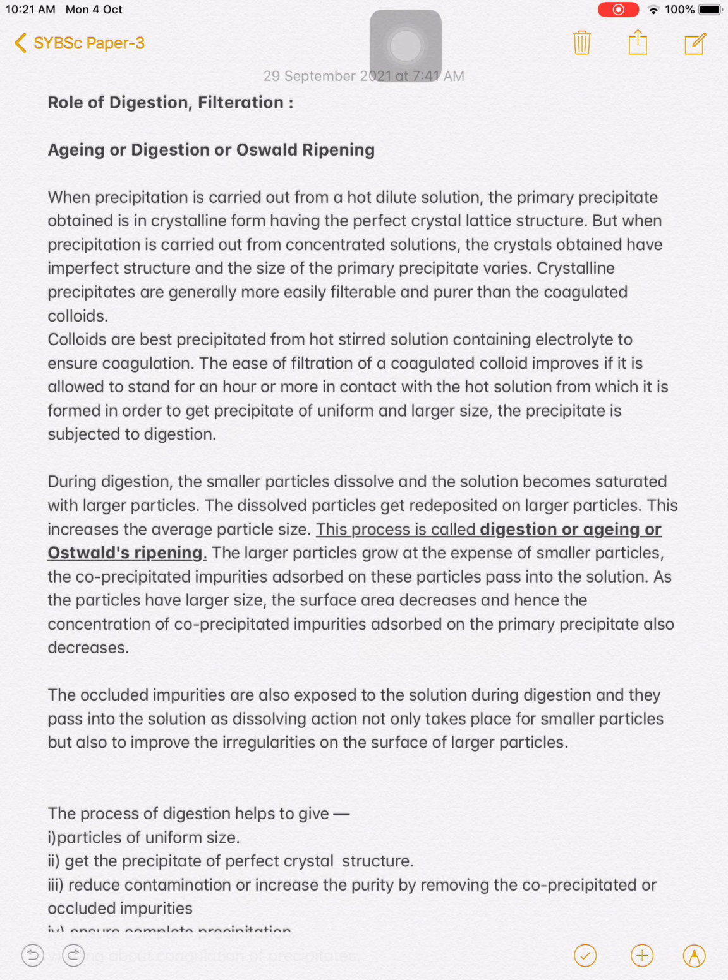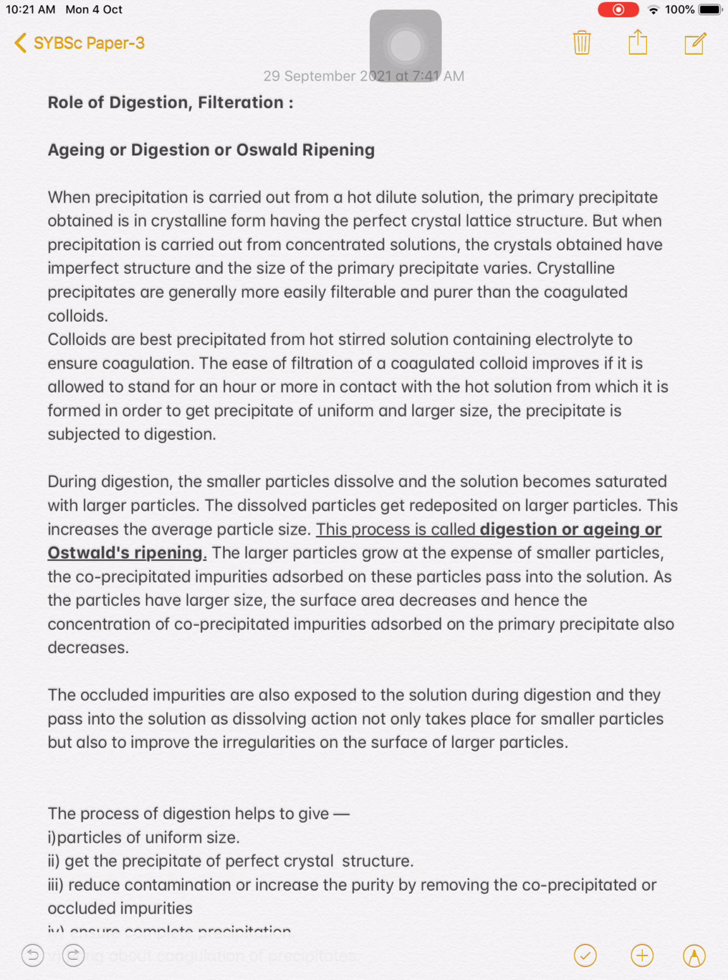Now, see here what happens when precipitation is carried out from a hot dilute solution. The primary precipitate obtained is in crystalline form. But when precipitation is carried out from a concentrated solution, the crystals obtained have imperfect structure and the size of the primary precipitate varies.